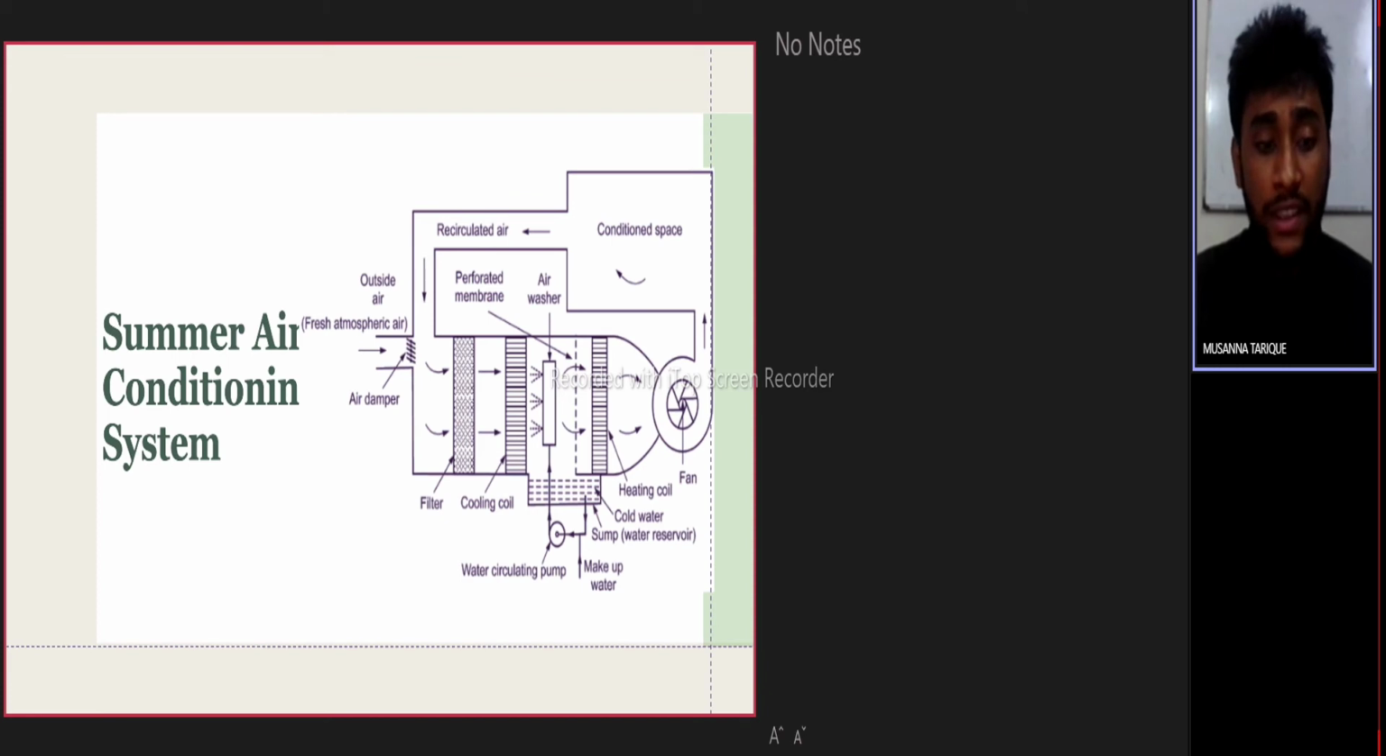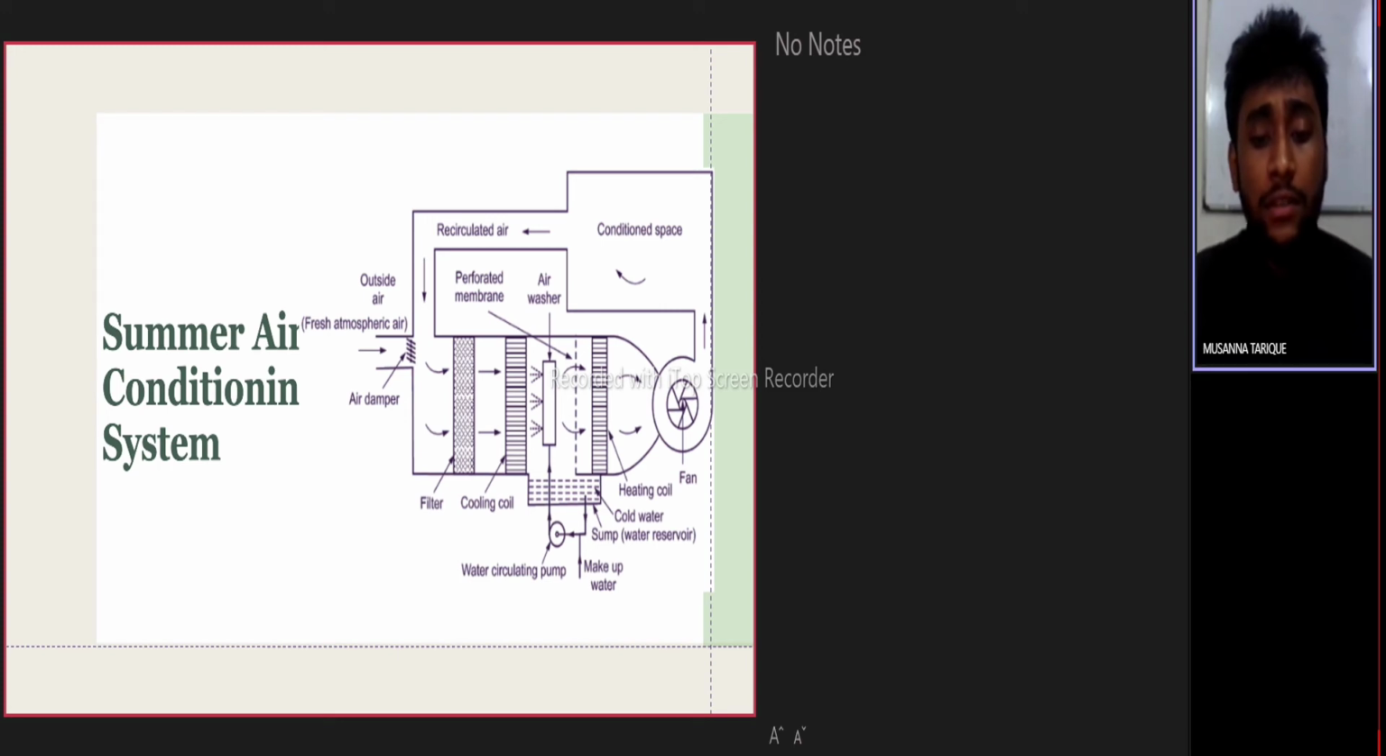Next, we will see the summer air conditioning system. From the diagram, we can see the summer air conditioning system. In this system, the air is cooled and generally dehumidified. The outside air passes through the damper and mixes with the recirculated air. The mixed air passes through the filter, which removes dirt and dust. The air now passes through the cooling coil. The coil has a temperature much below the required dry bulb temperature.